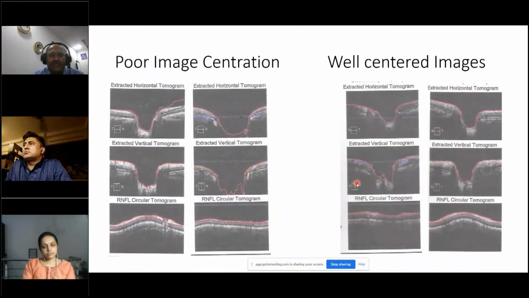Poor image centration. So I showed you these tomograms, these are known as the tomograms which are present in all the machines.